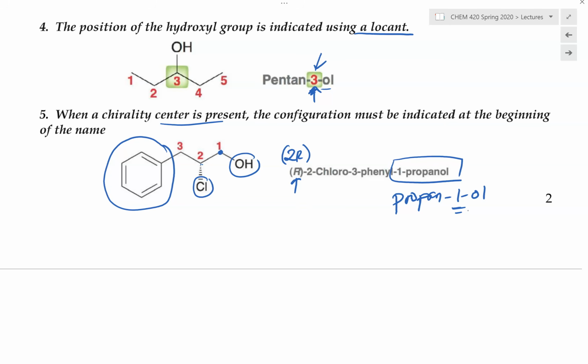But to make it clear, we need to include this 1 right here. So this is an example where it does not matter whether we include the 1 or not. They imply the same thing. But for best practices, it will be good advice to include this number 1 right here.